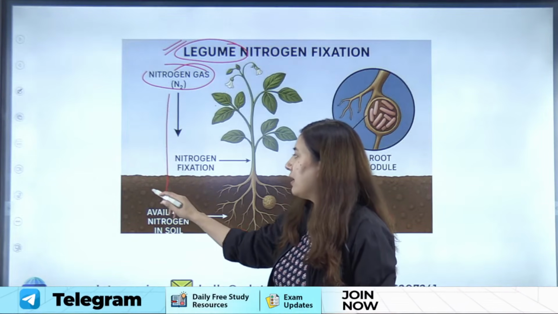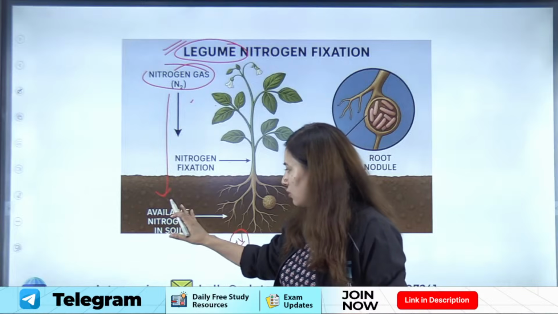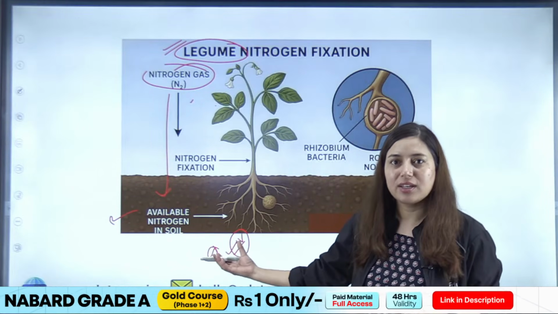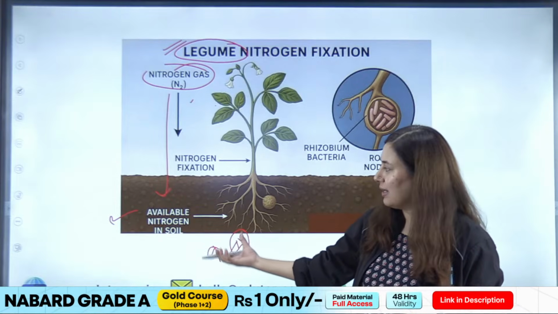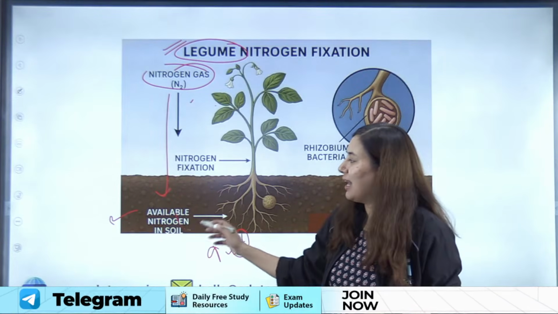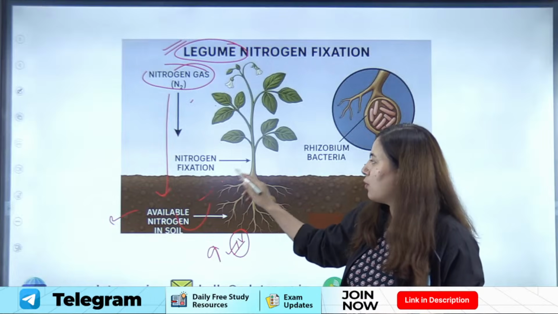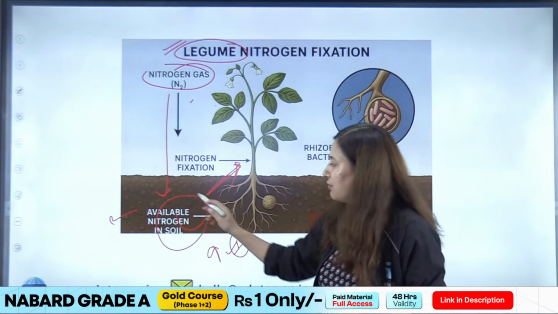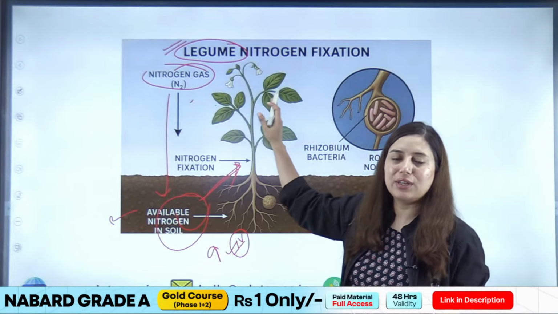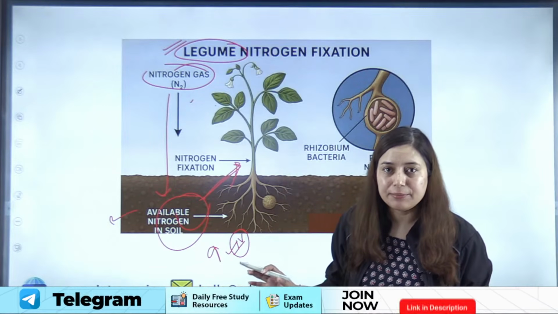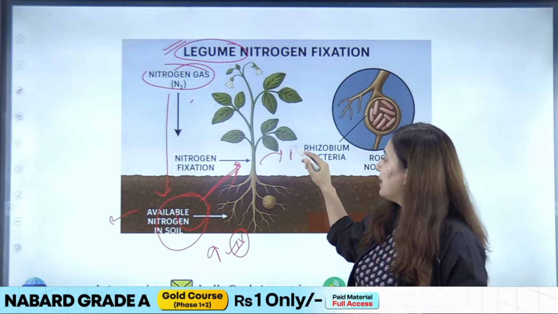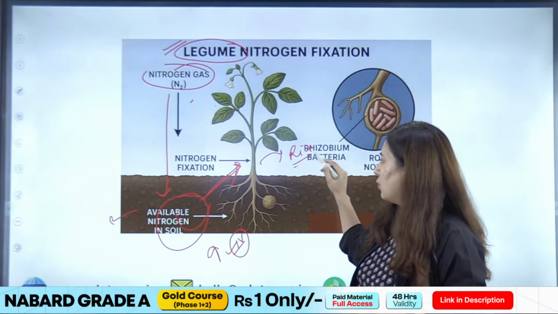अब इससे क्या होता है कि when they fix atmospheric nitrogen into the soil, nitrogen content in the soil will increase, right? Nitrogen content in the soil will increase, and soil will have sufficient amount of nitrogen to support the plant, right? And when this soil will have sufficient nitrogen to support the plant, ultimately you will get the maximum yield.